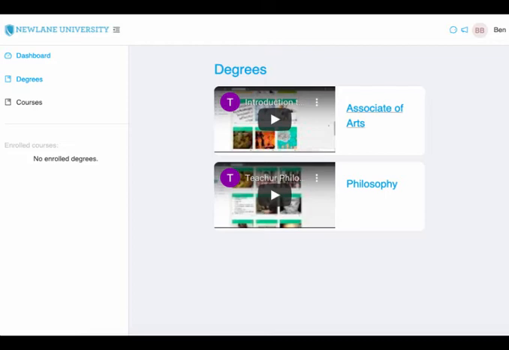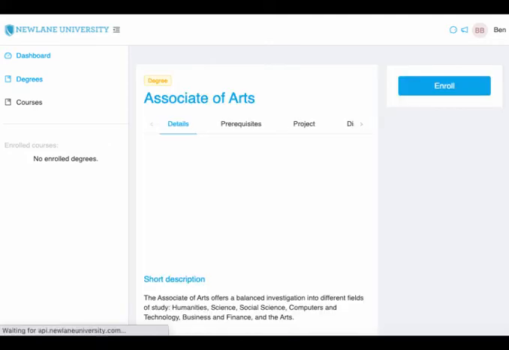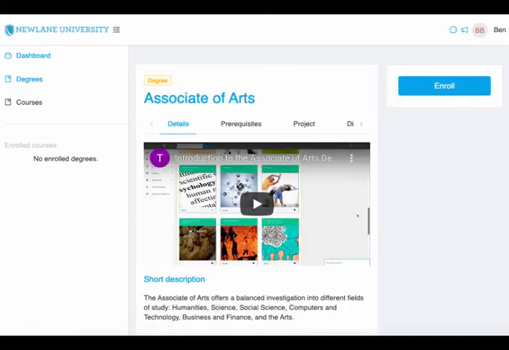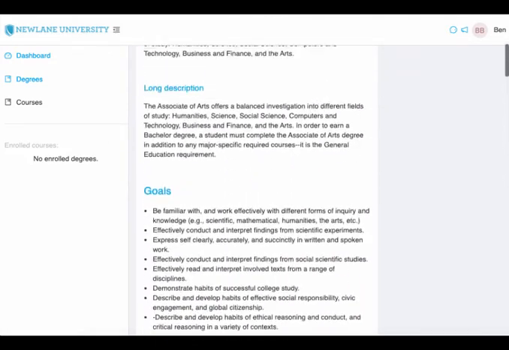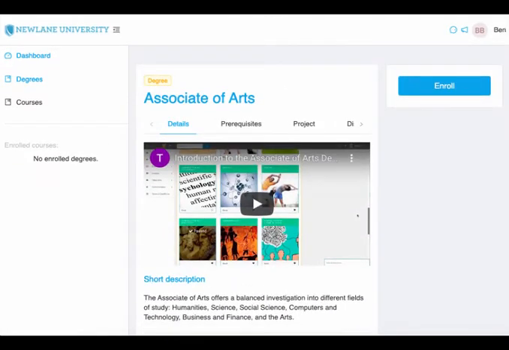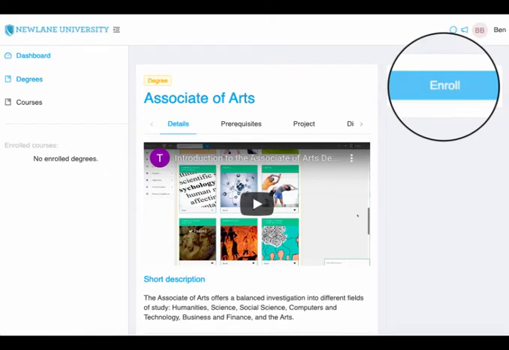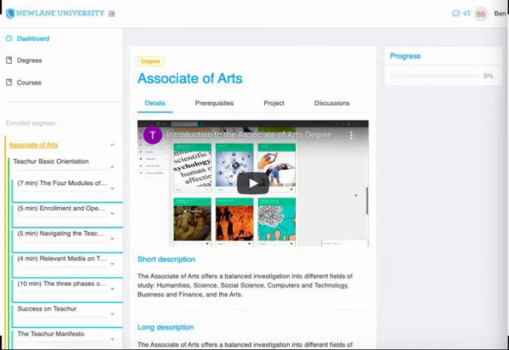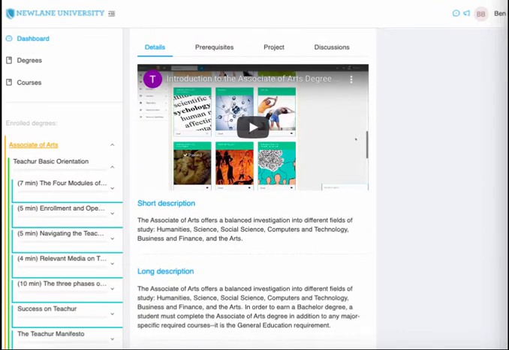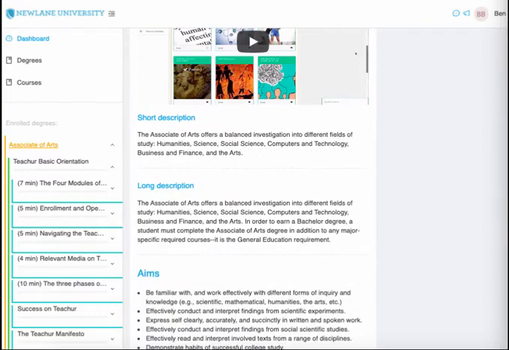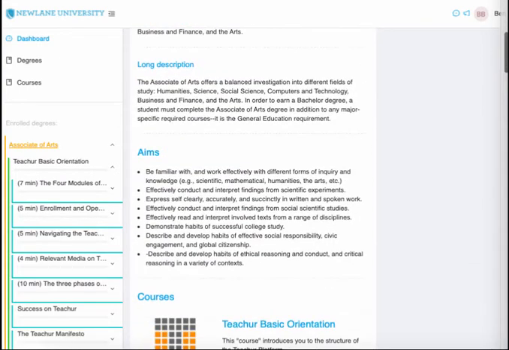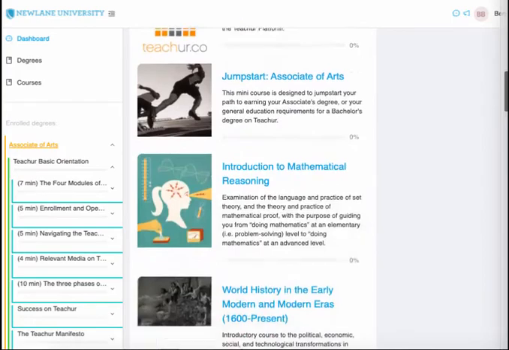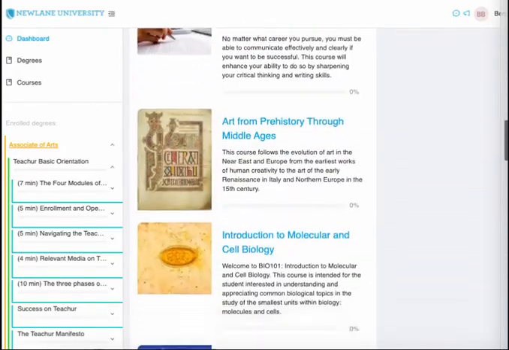So I'll open it up by clicking the name of the degree. I'm now in the Associate's degree. So if I want to enroll in this degree, I just click on the Enroll button here, and that enrolls me. So I'm in the Associate of Arts degree now, and I can see there's an introductory video, a short description, a long description, the degree aims, and then here are the courses.